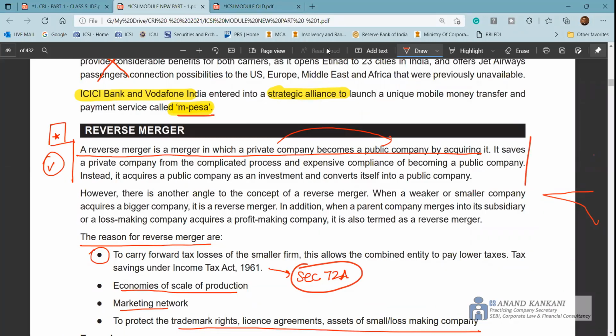The module also mentions this part, that when a private limited company acquires a public listed company and gets itself listed, that is also a reverse merger. But like we have seen in section 232, an unlisted company straight away cannot get listed by acquiring a listed company. It has to comply with the listing conditions, only then it can get listed. But yes, prima facie that also falls into the category of reverse merger.